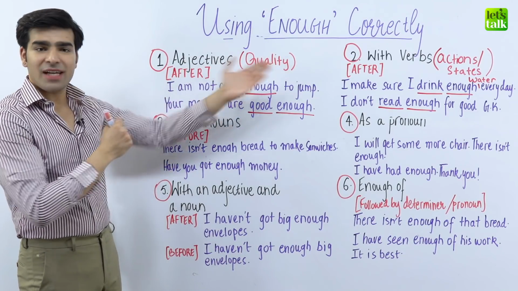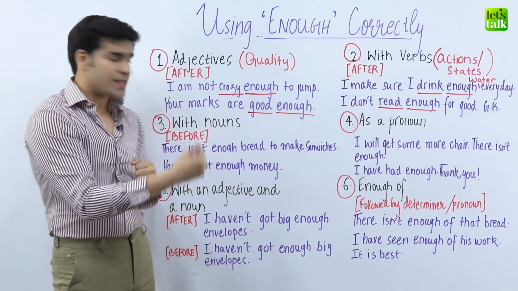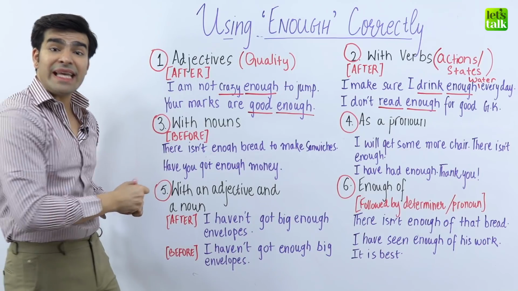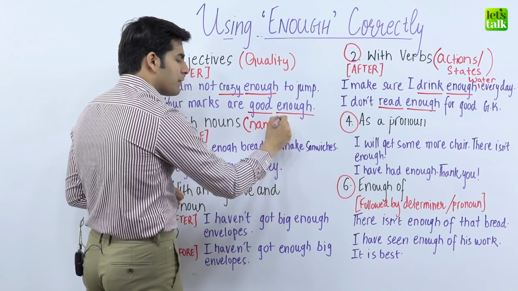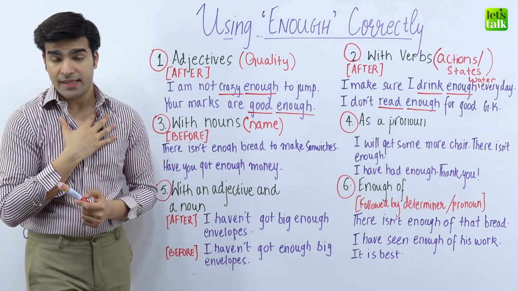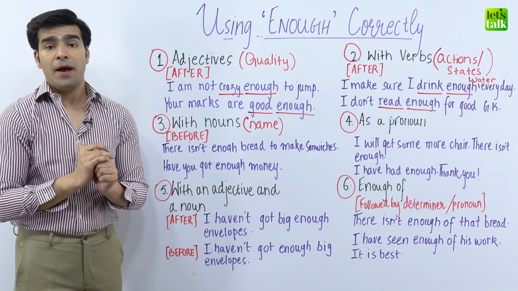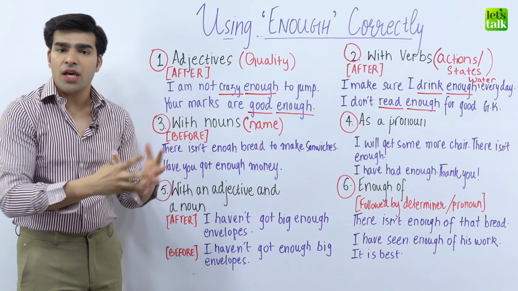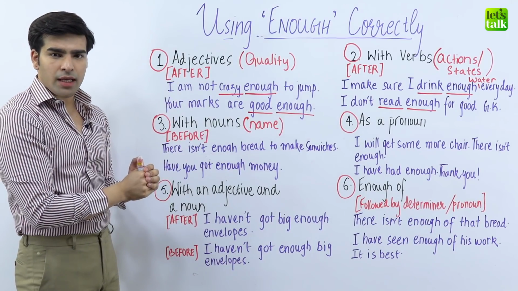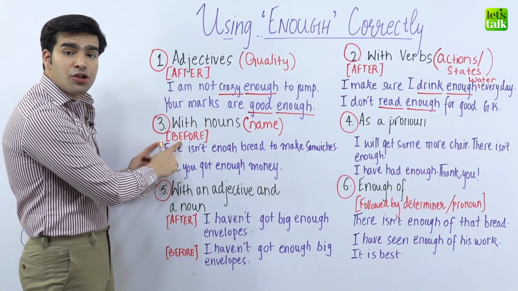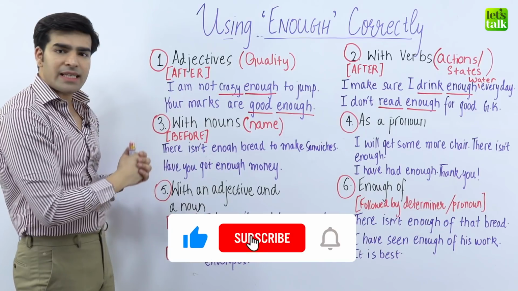Now, adjectives are qualities. Verbs are words that describe actions or states. What are nouns? Nouns are names, words that describe the name of something. For example, Hridhaan is a name. Let's Talk is the name of a channel, name of a person, name of a thing, name of a machine, etc. How do we use enough with names of anything in a sentence? The position of enough is before the name of something in a sentence. Let's see it in an example.